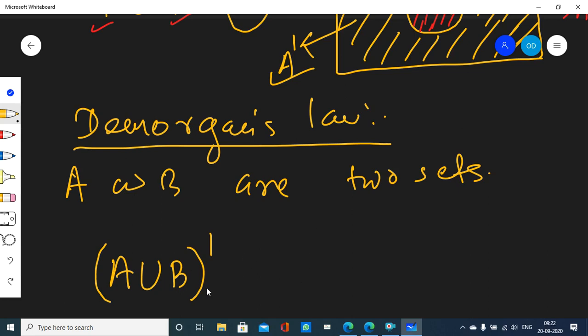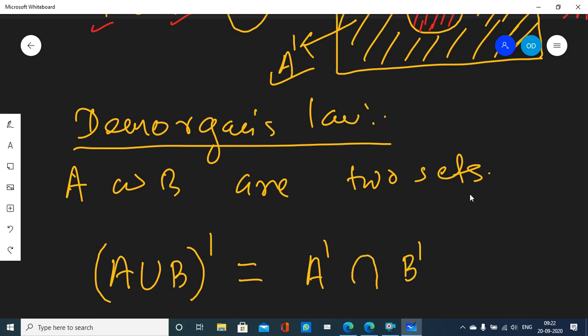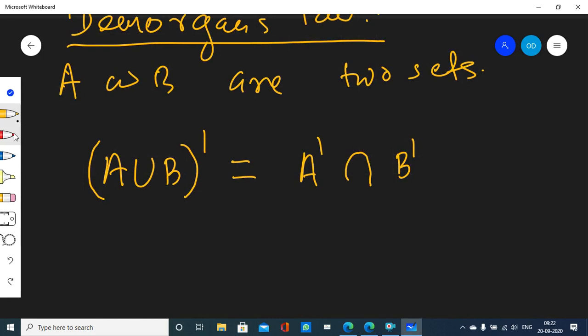It is the same as first taking the complement of A, then the complement of B, then taking the intersection between them. They are the same sets. Let me tell you once again, A union B whole complement is the same as A complement intersection B complement. How can you memorize this? Here there is a whole complement and here there are individual complements.